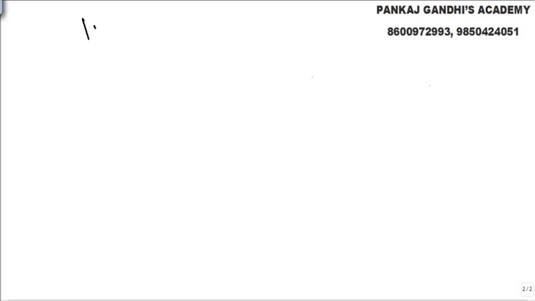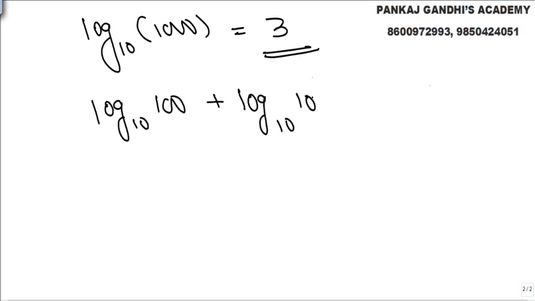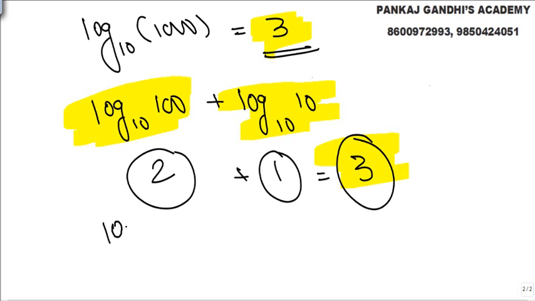Tell your brain nothing difficult. So log, if I tell you log to the base 10 1000, you all know answer is 3. अब ऐसी property बना लो, log to the base 10 100 plus log to the base 10 10, what do you get? This is 2, this is 1, what do you get? 3. So क्या property बनी? You only tell me the property. So same answer we get. So property is nothing but what?